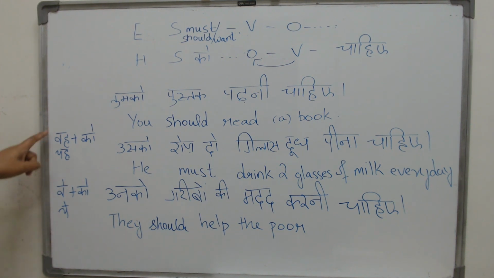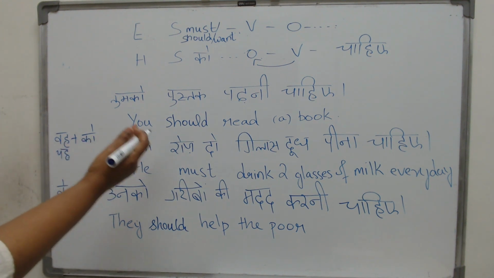Then why do we have 2 different forms? Yah is somebody near to me. Just one person, singular, near to me. Vah, far away from me, still singular. Ye and ve, a group of people near me, group of people far away from me.